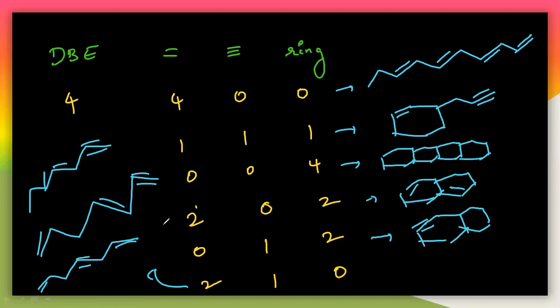But I can say the number of double bonds, number of triple bonds, and number of rings here. So remember this. I can guess by using this double bond equivalence here.